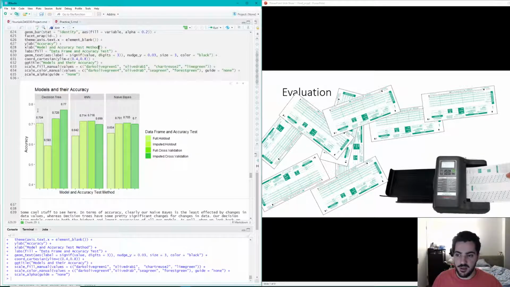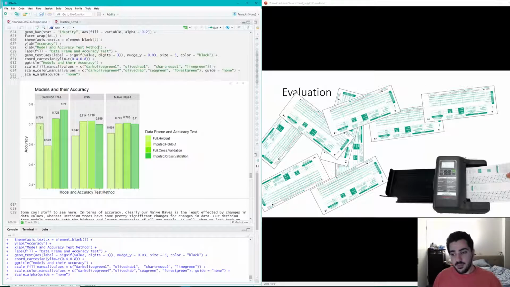So what you can see here, the first 2 numbers are through the holdout method, the accuracy of the full data frame and then the imputed data frame, and then through cross-validation, the average accuracy of the full data frame cross-validation and the imputed cross-validation.